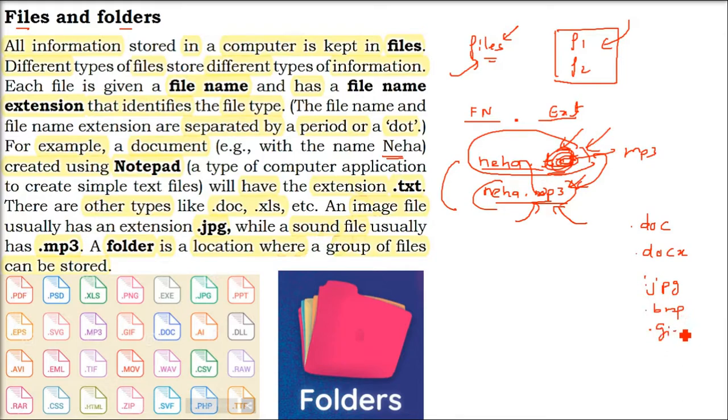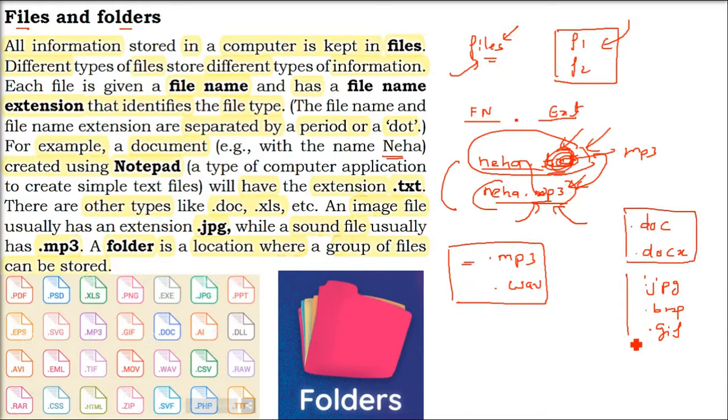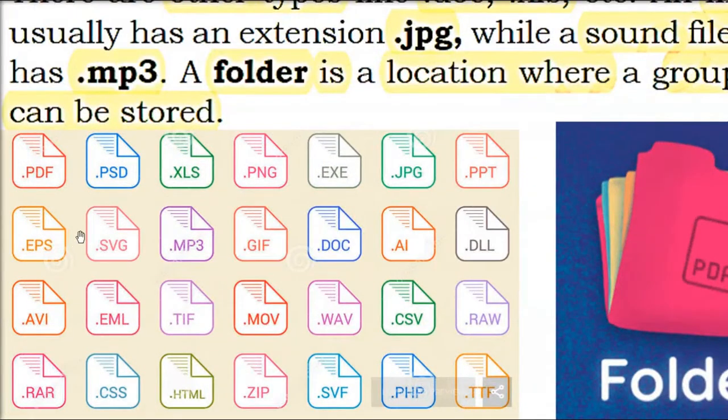So there are multiple extensions: .doc, .docx, JPG, BMP, GIF. For music, you have .mp3, .wav, .mov, movie files also. So you can keep them in separate folders like this: music folder, document folder, image or pictures folder. So these files can be kept in different folders. Here you see certain kinds of files, and these extensions show or depict what kind of content the file has. For example, .wav will have audio content inside.